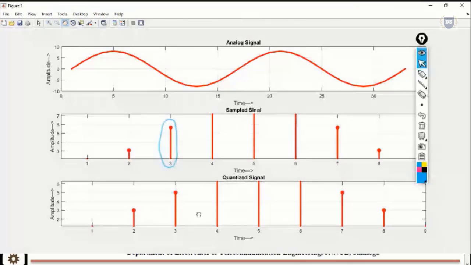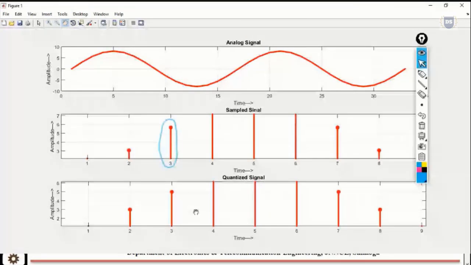Now you can see that at time interval 3, the value that we had has been rounded off to a specific amplitude value equal to 5. Likewise, a similar thing will be done for each and every other continuous value over here.